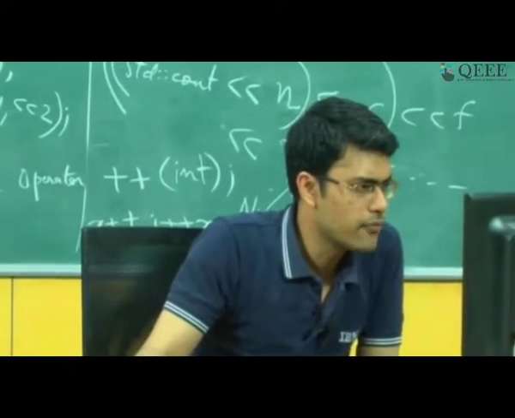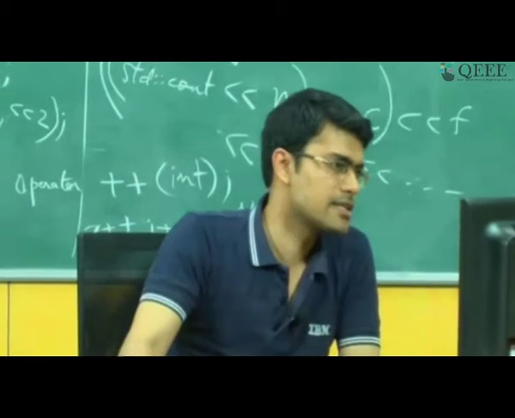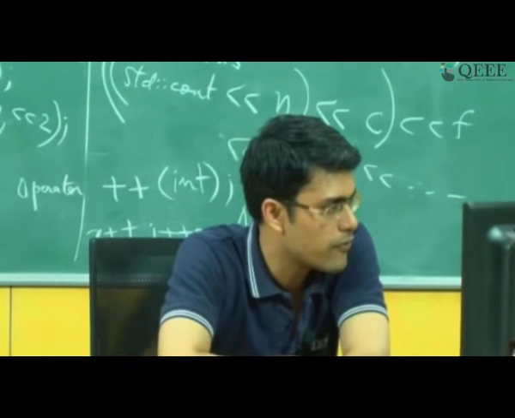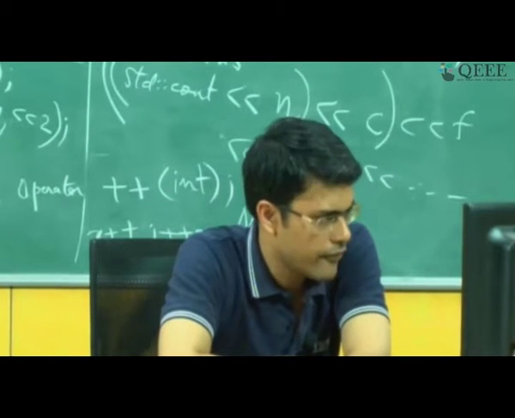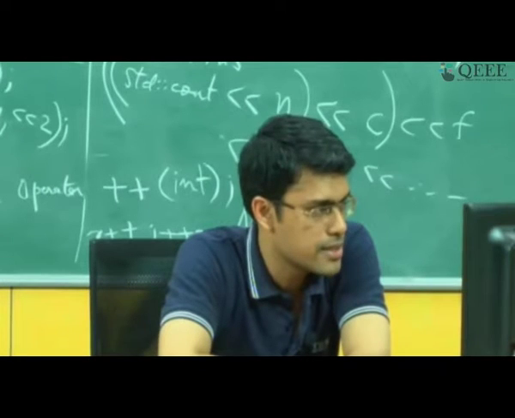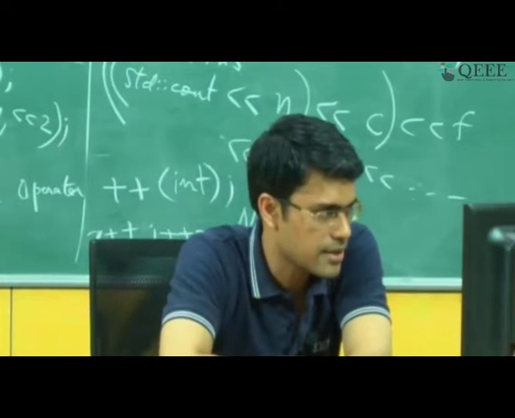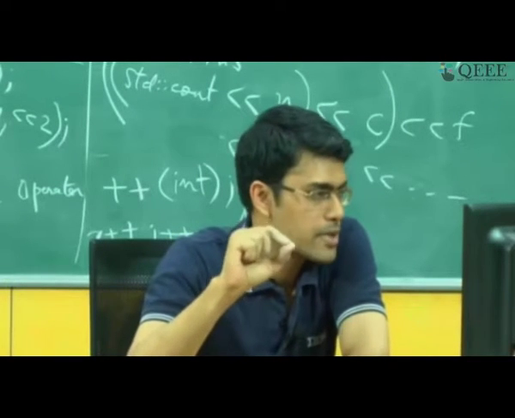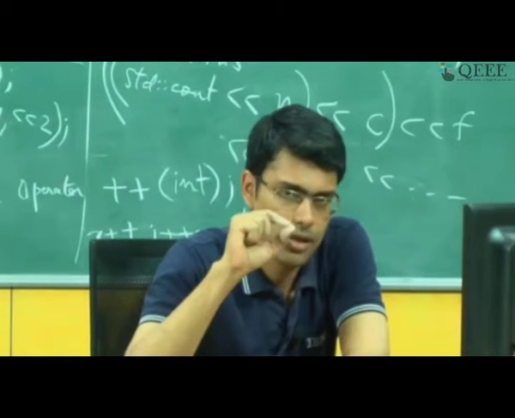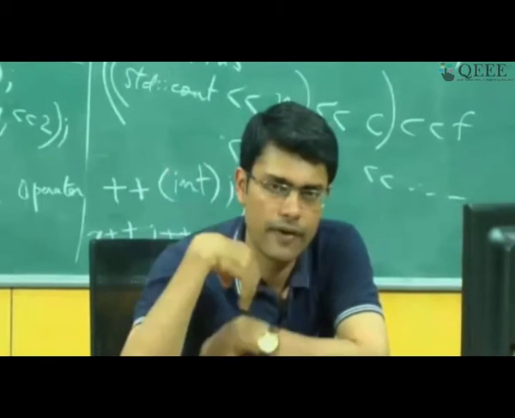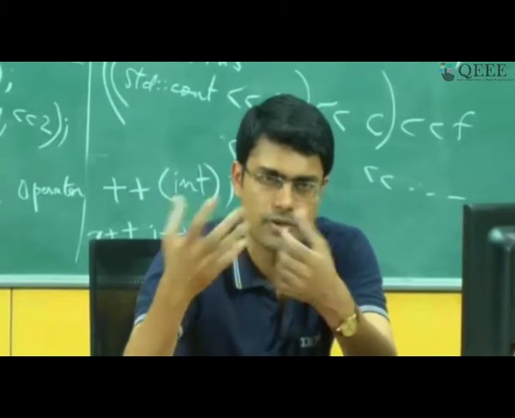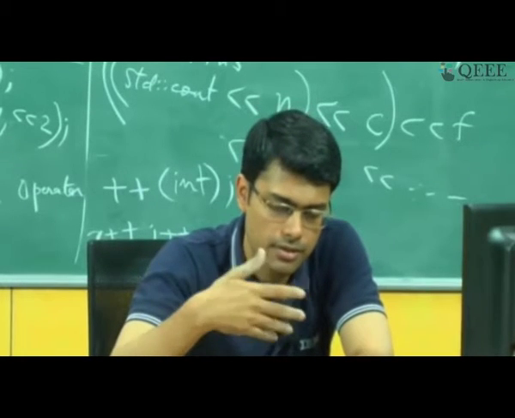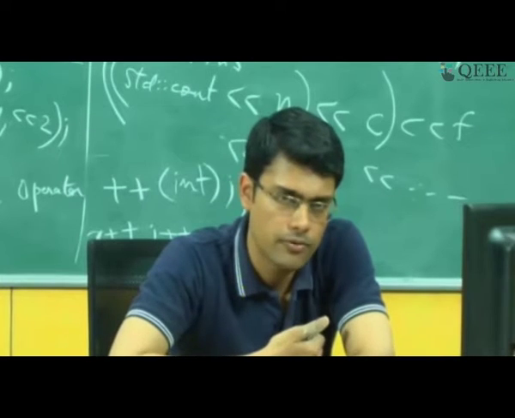There is a question from CTEU: is it always necessary to take ostream ampersand as an argument as well as the return type if we overload the left shift operator? Yeah, we will come to that as we go to cin and cout overloading, but to quickly answer that question, no, it is not required really that ostream ampersand should be an argument. The left shift operator can be defined in general, right. The left shift operator is actually originally for bit arithmetic, the multiplication by power of 2.